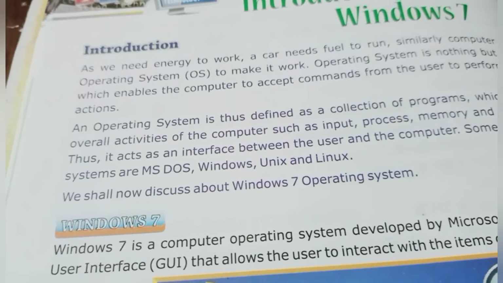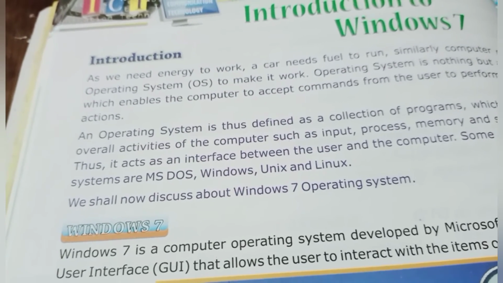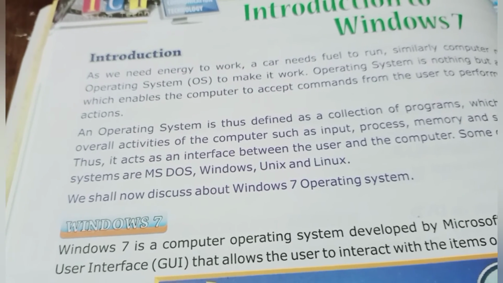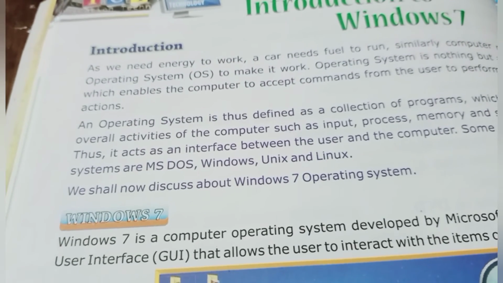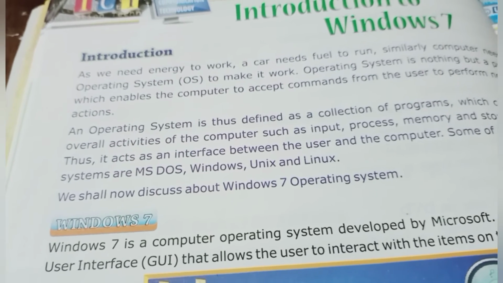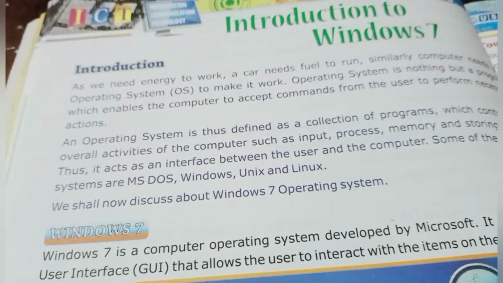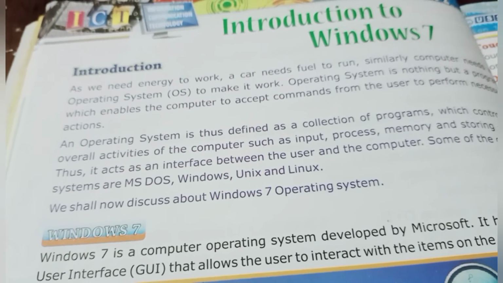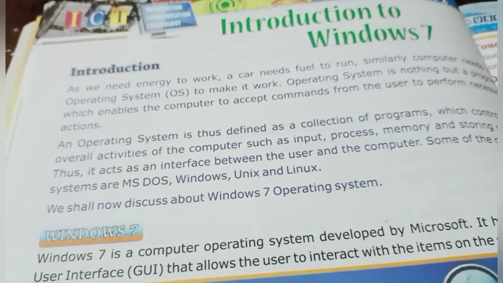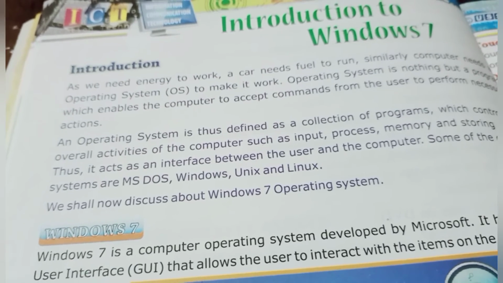Introduction. As we need energy to work, a car needs fuel to run. Similarly, a computer needs an operating system to make it work. An operating system is nothing but a program which enables the computer to accept commands from the user to perform necessary actions.